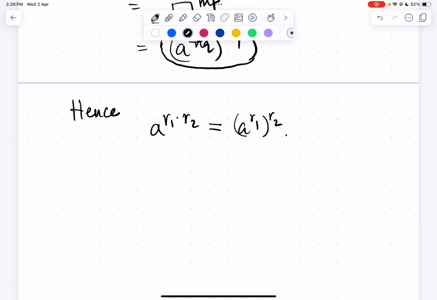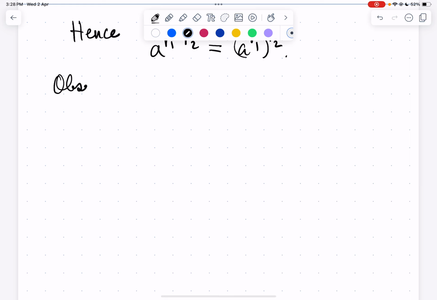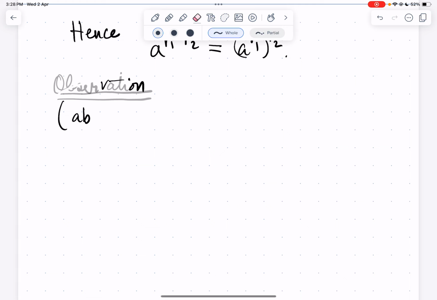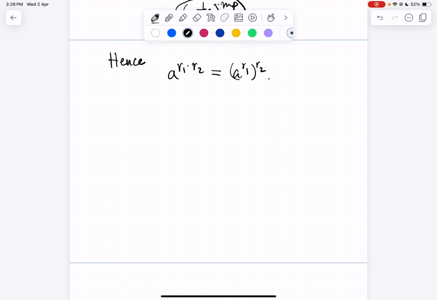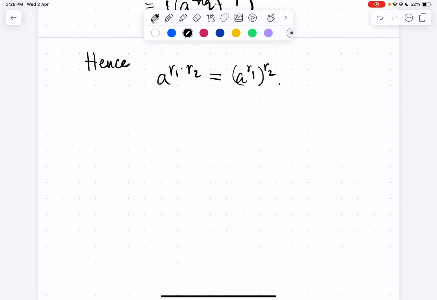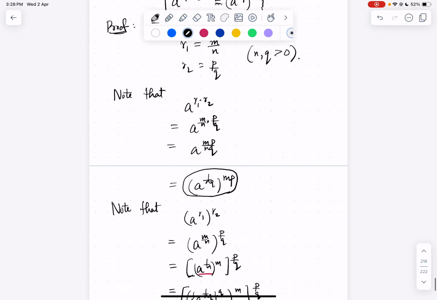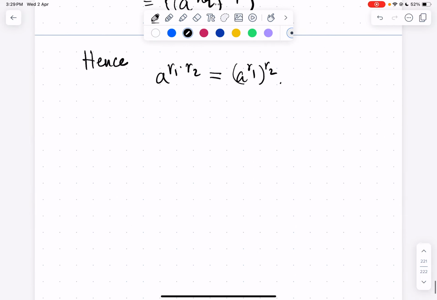And then we can look at another property. So another observation. So this is the power of a product ab, or let's start with a question. We asked (ab)^(1/n) is a^(1/n) b^(1/n), when a and b are positive and n is a positive integer, right? We saw that. So we can ask, let a, b be greater than 0, let r be a rational.